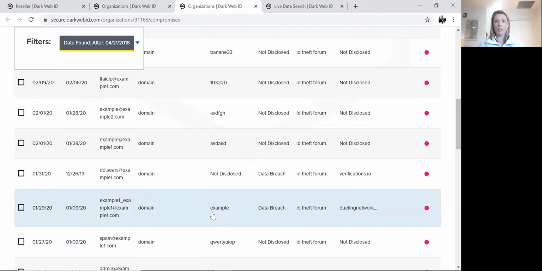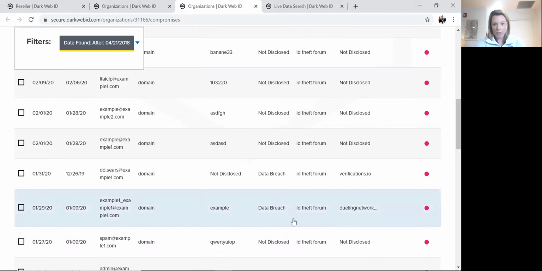This gives you an opportunity to immediately validate that data and show the customer, this was your password, it was exposed. Not only do you need to change it immediately, but we need to figure out, what's your password behavior? How smart are you being about creating passwords that could potentially be exposed?